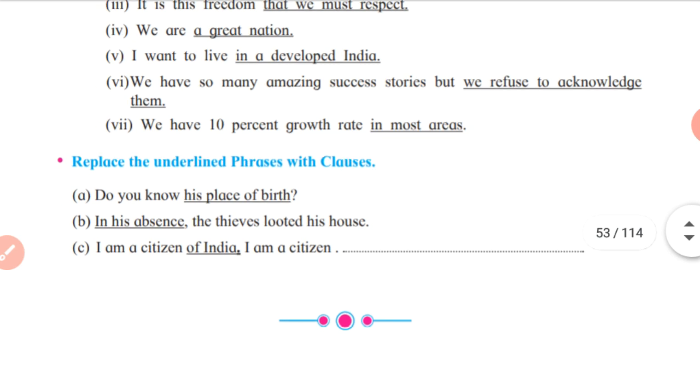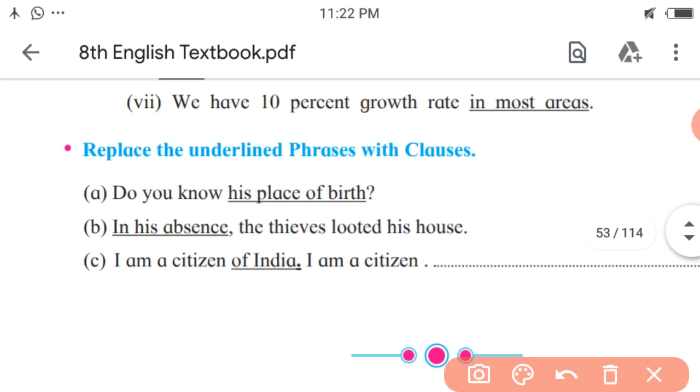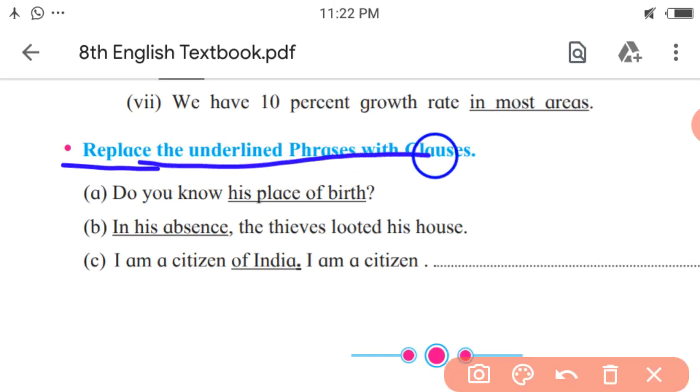Here is the last activity. Replace the underlined phrases with clauses. First, do you know his place of birth? So here, his place of birth is the phrase. Now, what you have to do? You have to change this phrase into a clause. How will it be changed? Let me tell you.